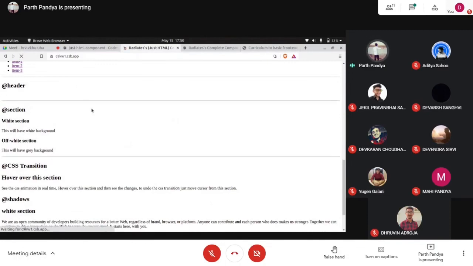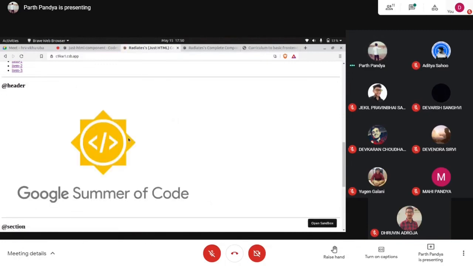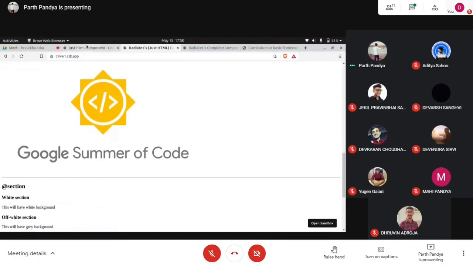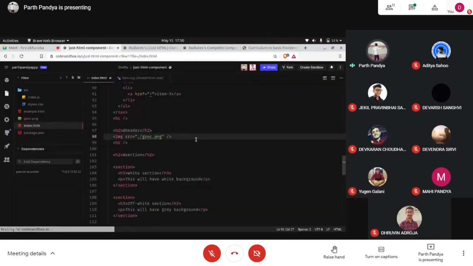When we refresh this page, we have this image. Now let's resize it with the height and width attributes in a square format, 100 by 100. We can see the change.